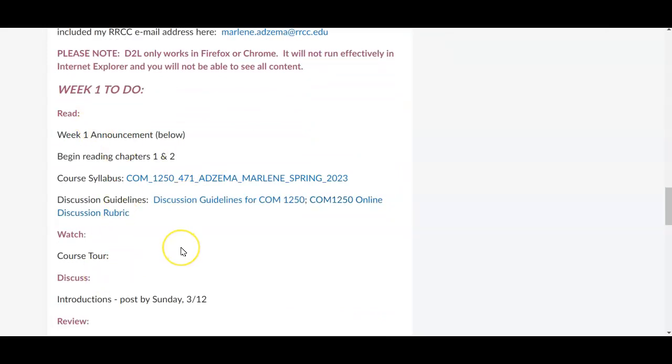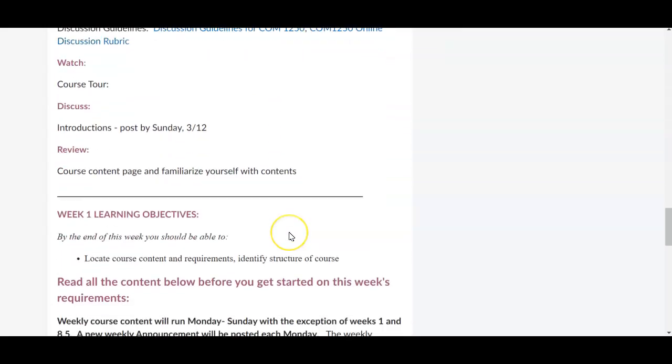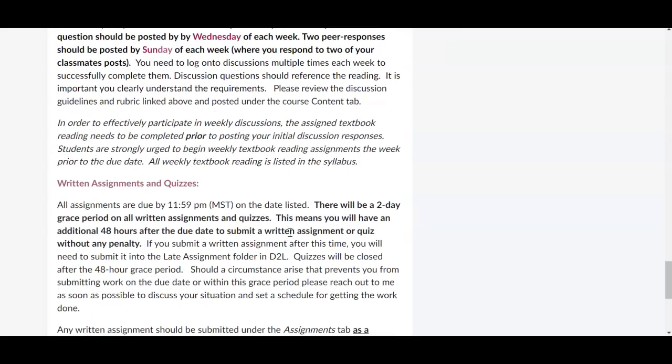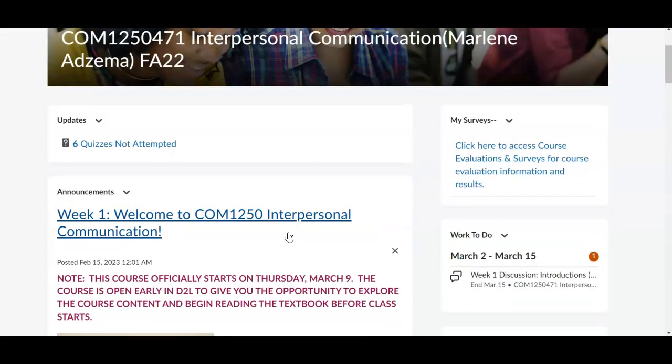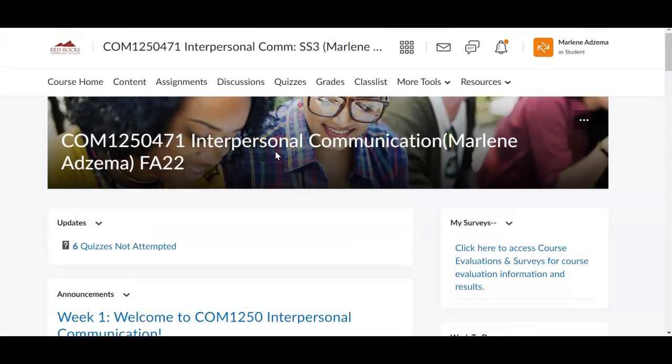Here's the to-do list for this week, and each week you'll find this to-do list in the weekly module and on the announcement page. And then you'll find learning objectives and content. So make sure you read this each week. Again, this first week, it'll be posted on Thursday. And then after that, each week, it will be posted on Monday. I will also post a midweek update with food for thought sometimes or reminders sometimes. And that's usually on Thursday each week.